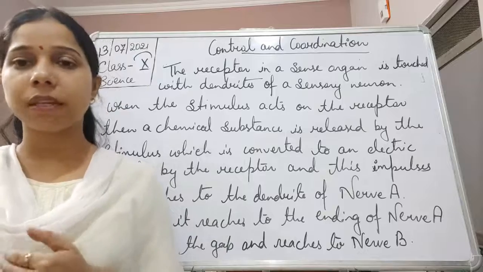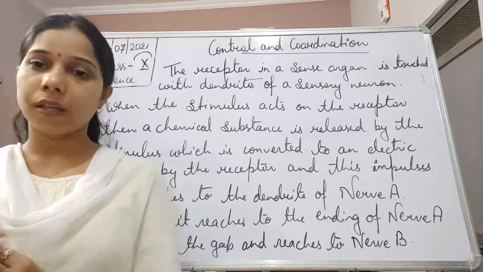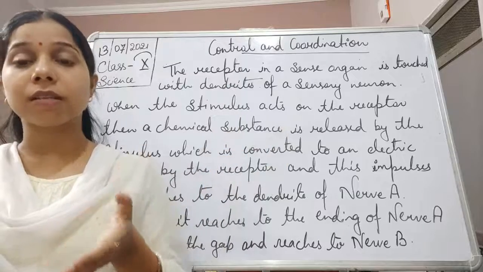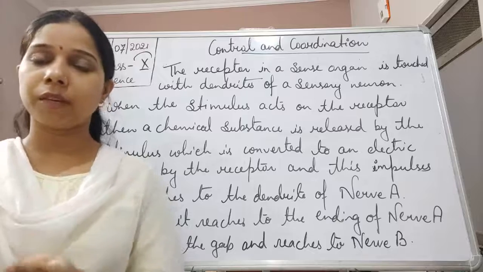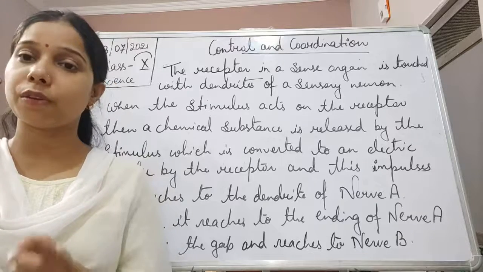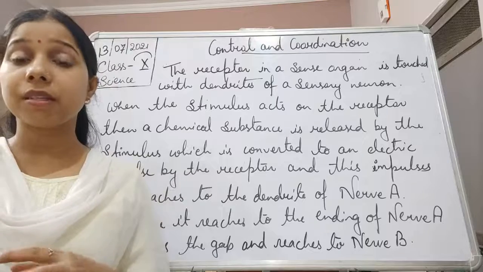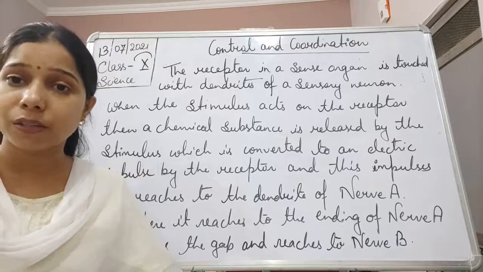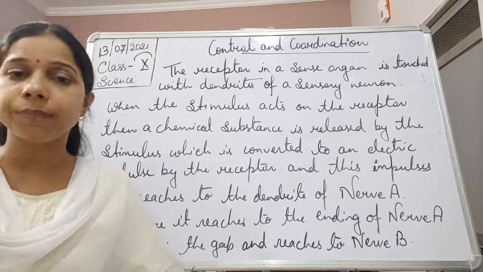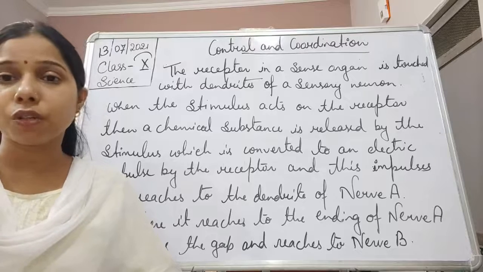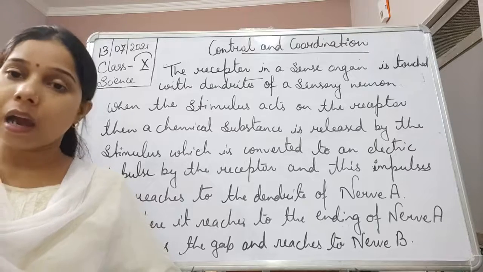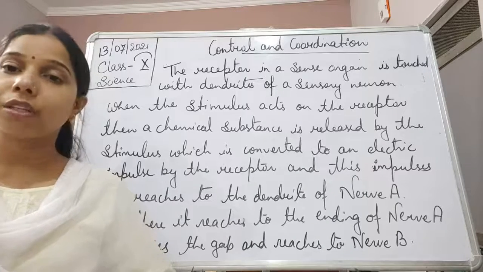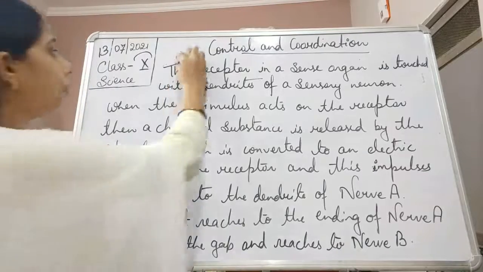what happens if any stimulus acts on it? The receptors will respond, and the stimulus will release chemical substances which will be converted into electrical impulses by the receptor, and these electrical impulses now get transferred to nerve A. At nerve A, the dendrite receives the electrical impulse, and it reaches the cell body. From the cell body, it reaches the axon and the nerve ending. Now, at the nerve ending, it crosses the gap present between the two neurons and reaches nerve B. So, how does it happen, students?